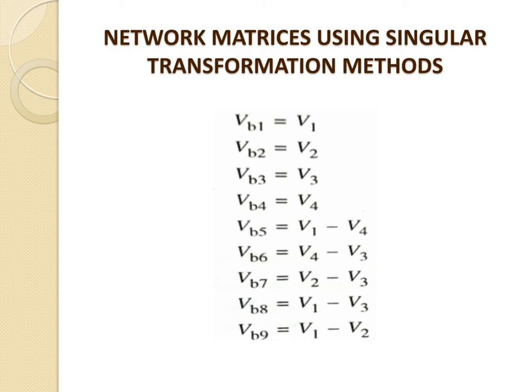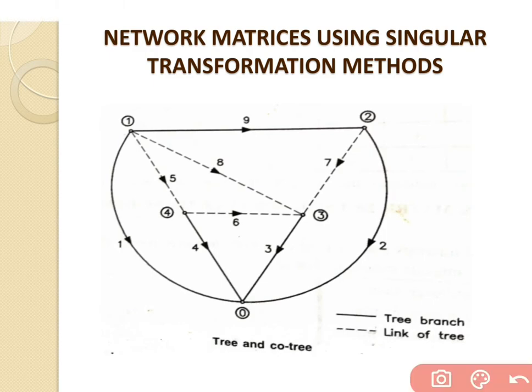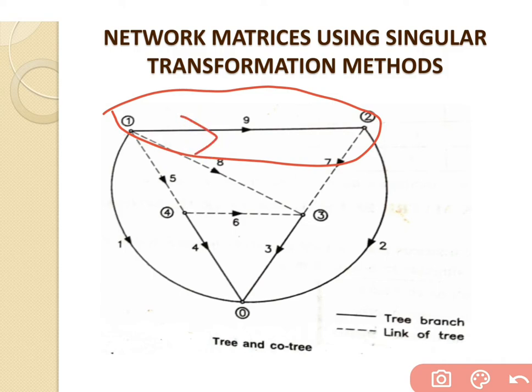If we consider one branch, there is some amount of current flowing through the branch, and some amount of voltage built up across it. So an individual branch has 2 parameters: one is the current and the second is the voltage.